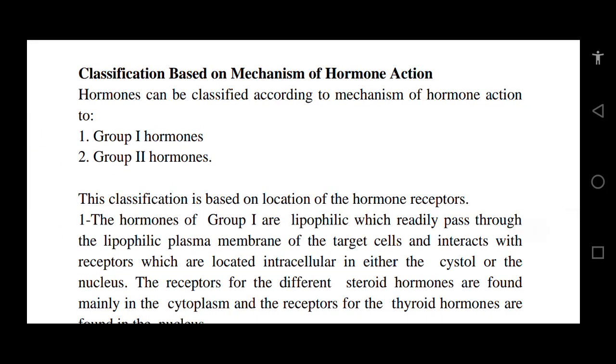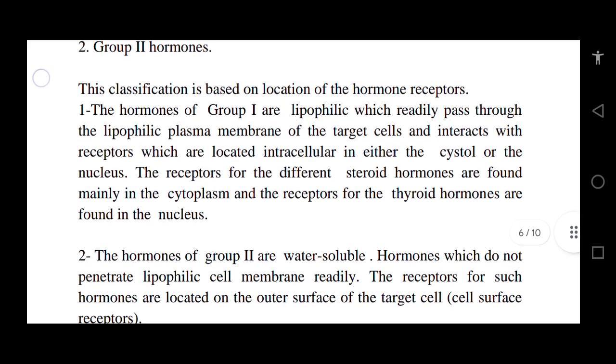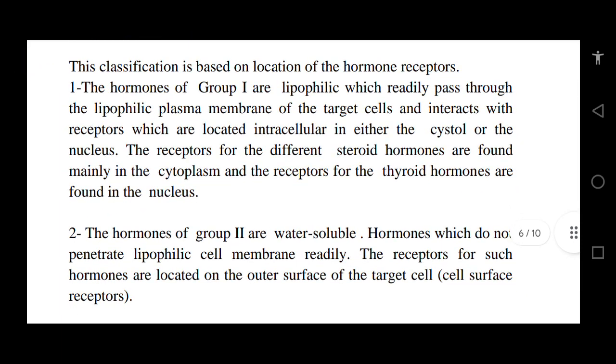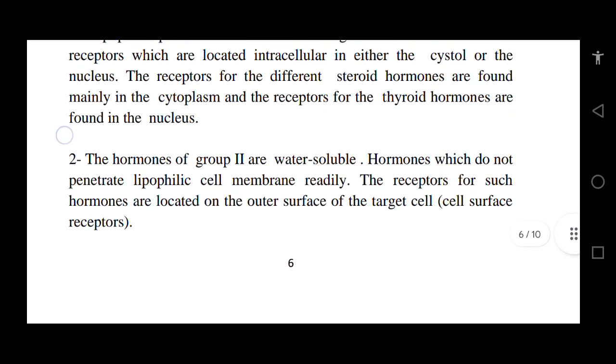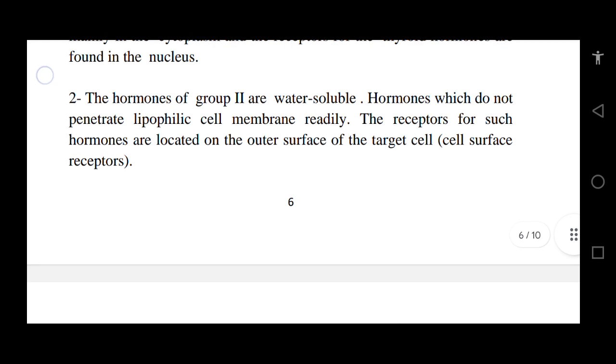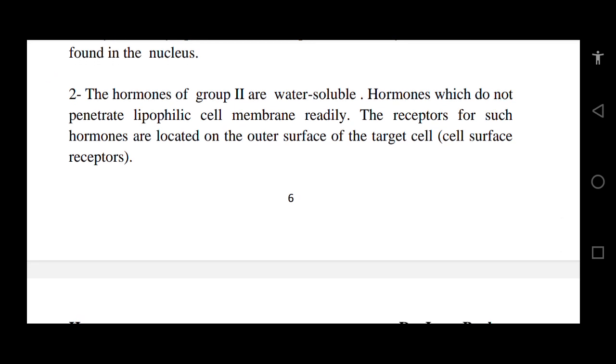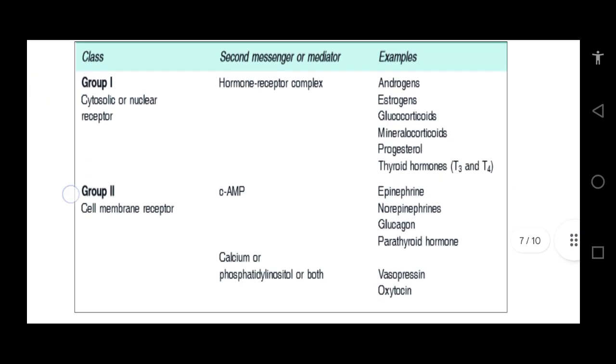Hormones are classified based on their action into group 1 hormones and group 2 hormones. Group 1 hormones are lipophilic hormones which readily pass through the lipophilic plasma membrane of the target cell and interact with receptors located intracellularly, in either the cytosol or the nucleus. The receptors for the different steroid hormones are found mainly in the cytoplasm, and the receptors for the thyroid hormones are found in the nucleus. The hormones of group 2 are water-soluble hormones which do not penetrate the lipophilic cell membrane readily. The receptors for such hormones are located on the outer surface of the target cell, as cell surface receptors.